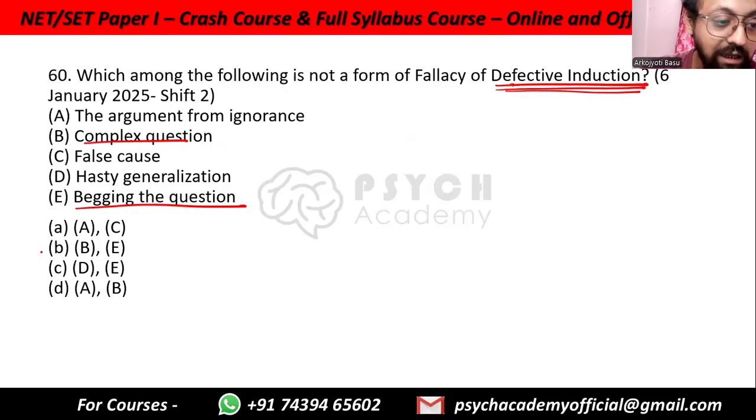So B and E. See, false cause, hasty generalization, you have a bit of information from which you are generalizing. Or let's say from ignorance, you are saying I do not know, and you are focusing on the not knowing part. But complex question, begging the question, you are assuming something to be true which you do not have evidence for.